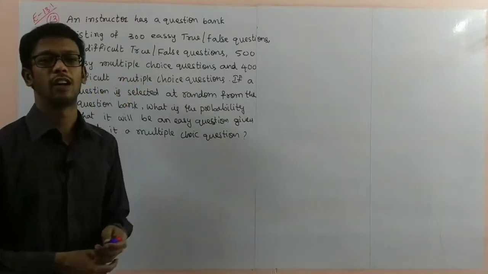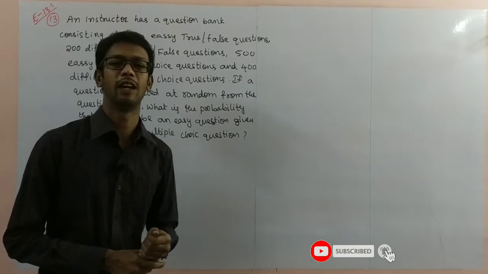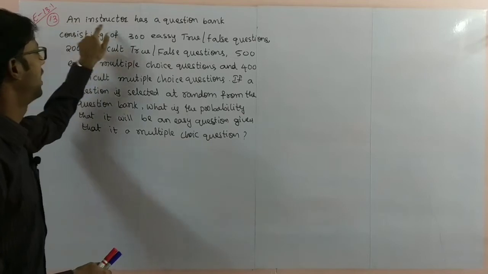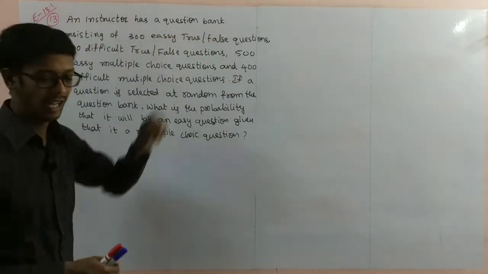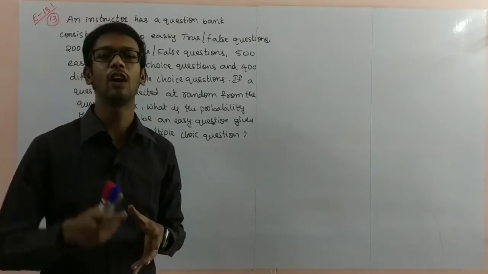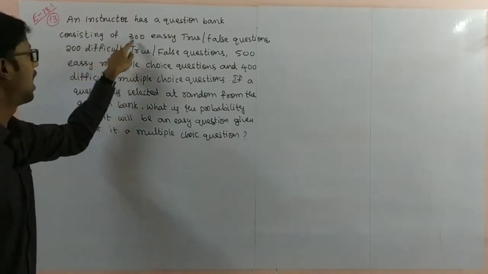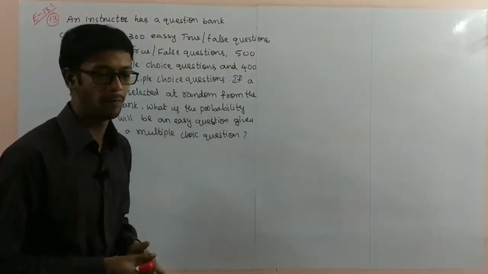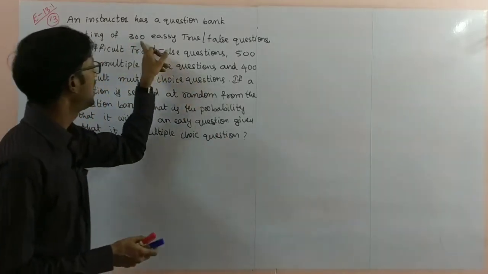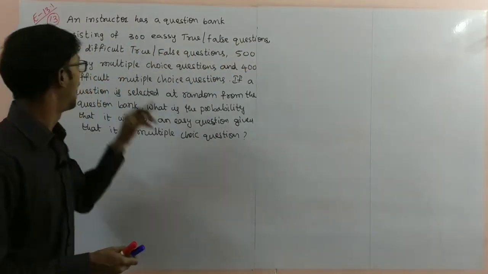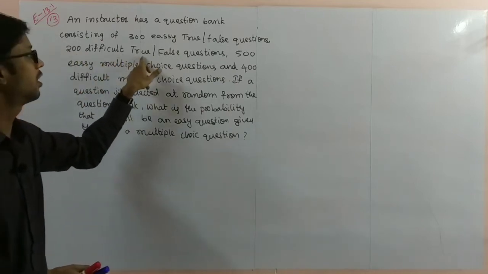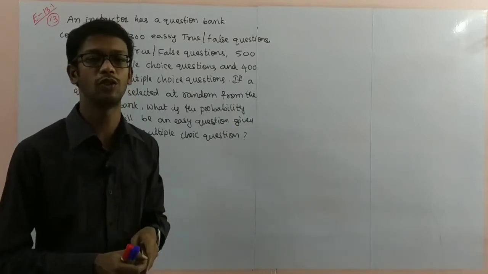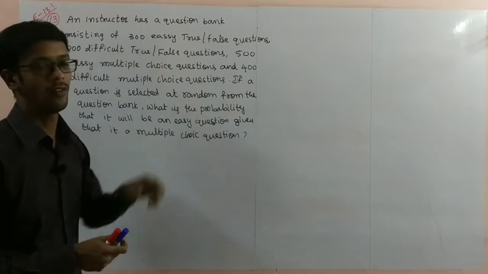Now we continue our session with exercise problem number 13. You see here an instructor has a question bank consisting of 300 easy true or false questions and 200 difficult true or false questions.